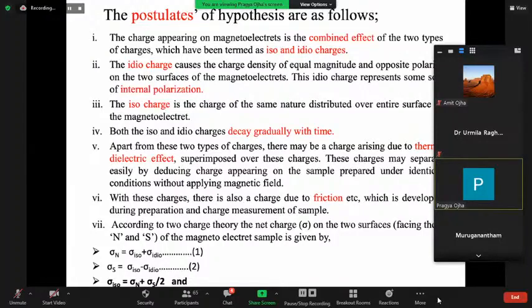With these charges, there is also charge due to friction, which is developed during preparation and charge measurement of the sample. So according to the two charge theory, the net charge on the two surfaces facing north and south of the magnetoelectret plate is simply given by these equations.